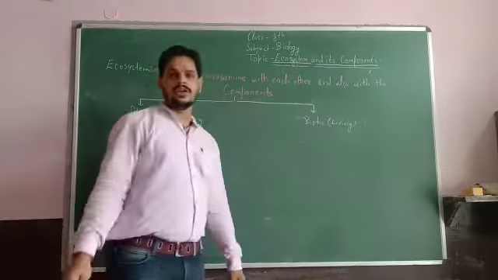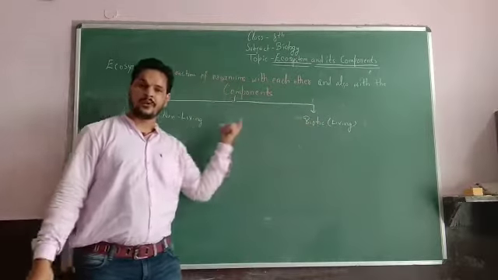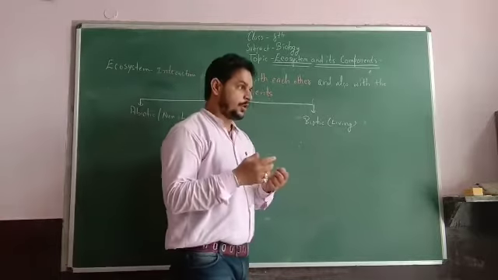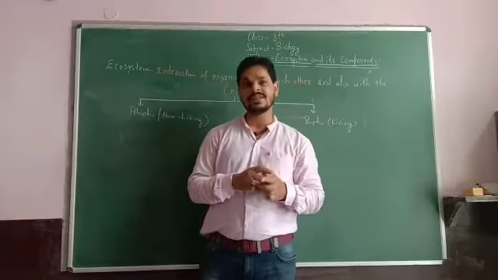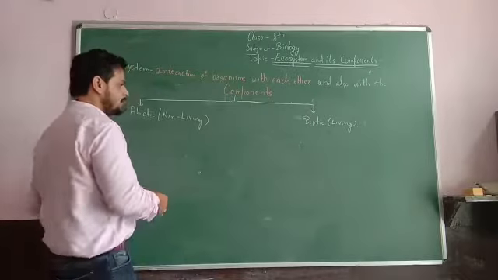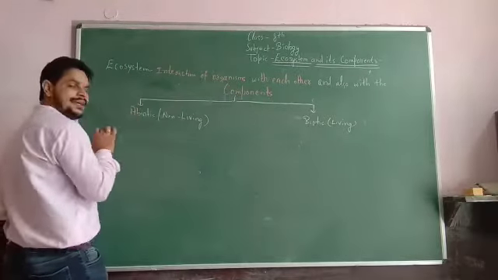Students, living organisms interact with the environment. For example, plants grow on the land, but they also require water and sunlight. So we can say that biotic components are dependent on abiotic components.